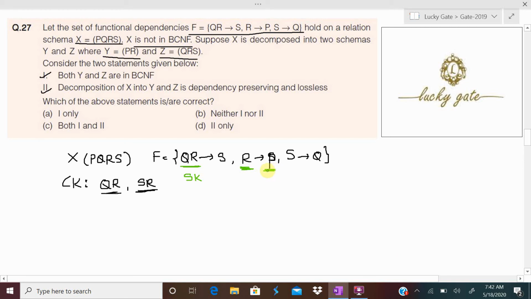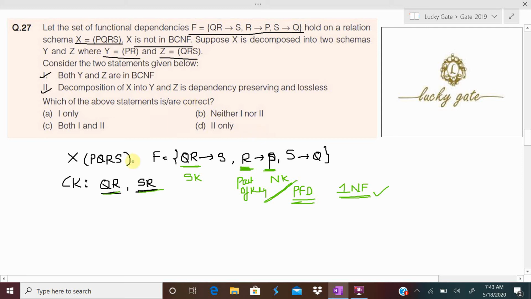And P is not a prime attribute, means it is not in 3NF. What is P? Here P we call it is a non-key attribute, means it is not part of any key because our keys are QR and SR, not P. And R is part of key. Because it is a part of key to non-key dependency, we call it is a partial functional dependency. Because of partial functional dependencies, we call relation is in first normal form. This is a small interest. I'm showing you what is the normal form of the given relation.